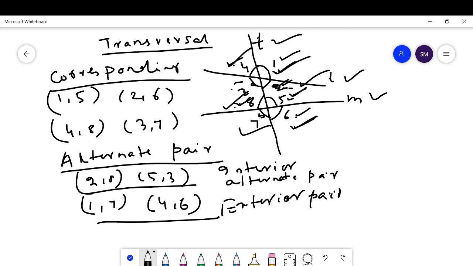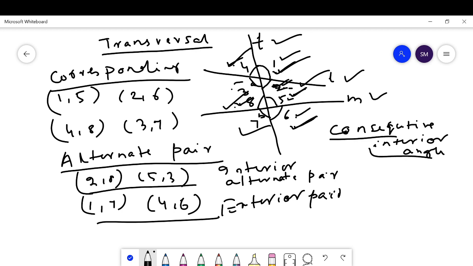Then next is consecutive interior angles, or co-interior angles.